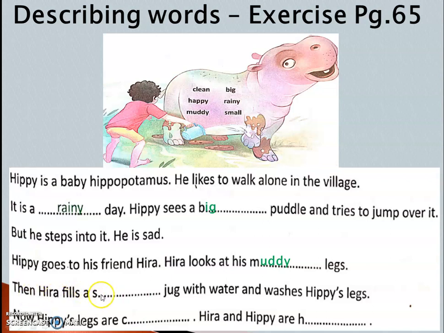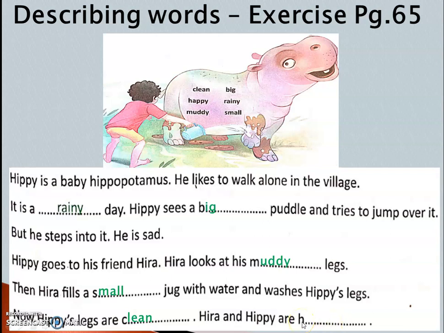Then Hira fills a jug. The word with S here is small. A small jug with water, and washes Hippie's legs. Now Hippie's legs are clean. The word which starts with C is clean. Hira and Hippie are happy.